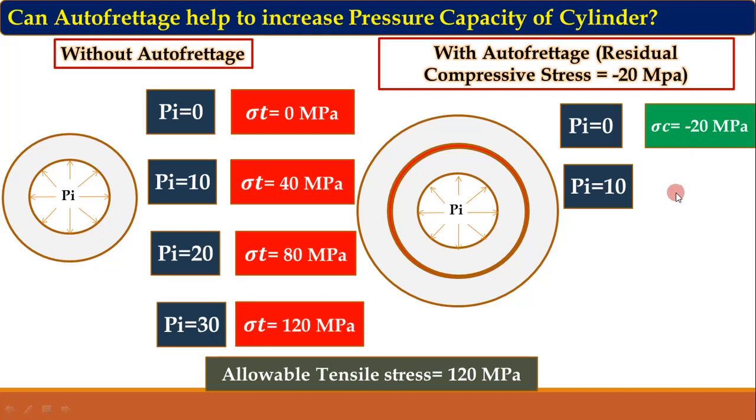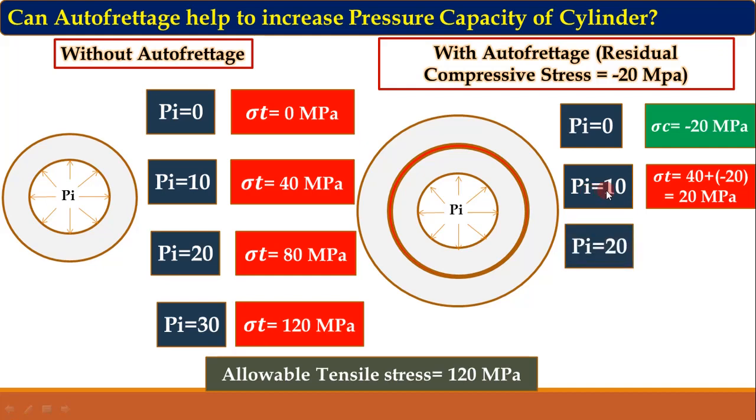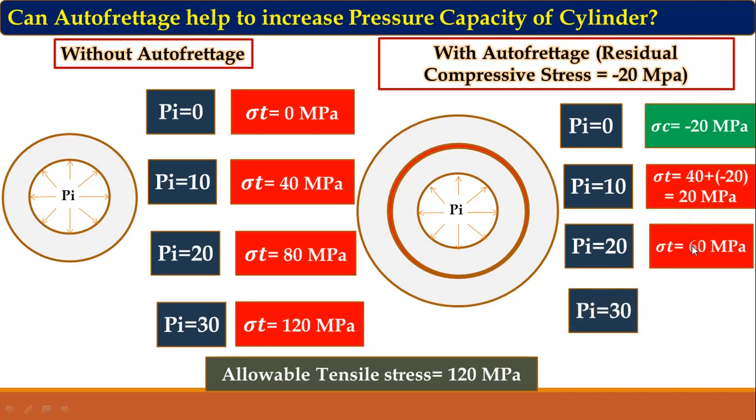So plus 40 minus 20 gives a stress of 20 megapascal for internal pressure of 10. Again we increase the internal pressure by 10, it becomes 20, and the tangential stress increases by 40 and becomes 60. Again we increase the internal pressure by 10, and the tangential stress becomes 100 megapascal.